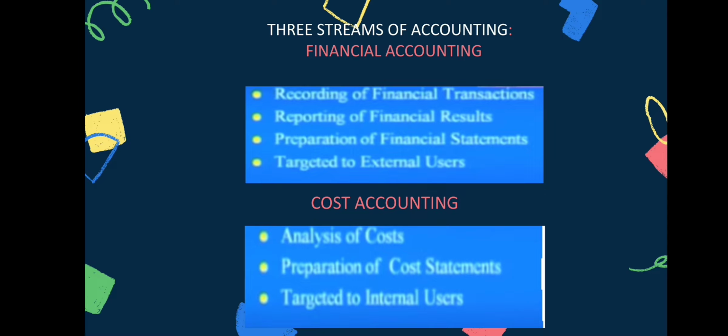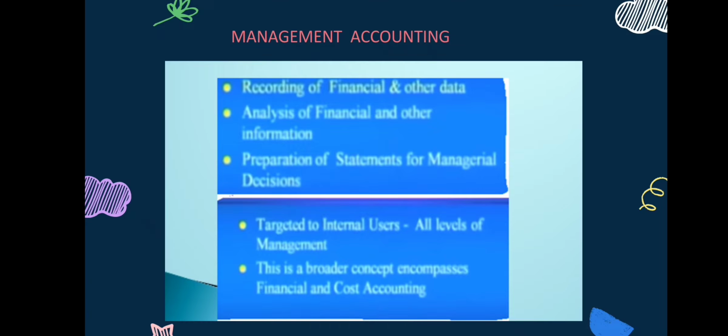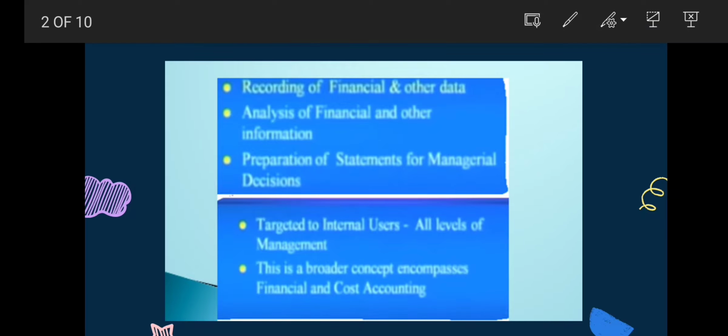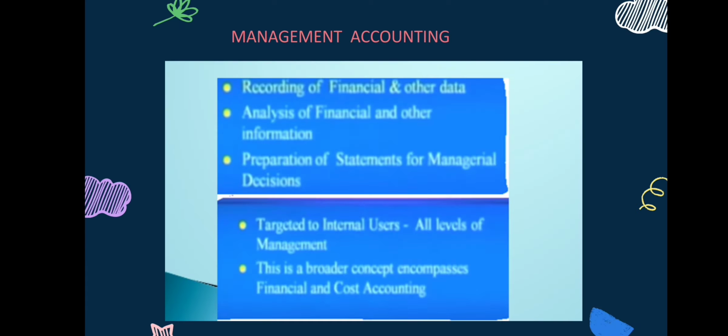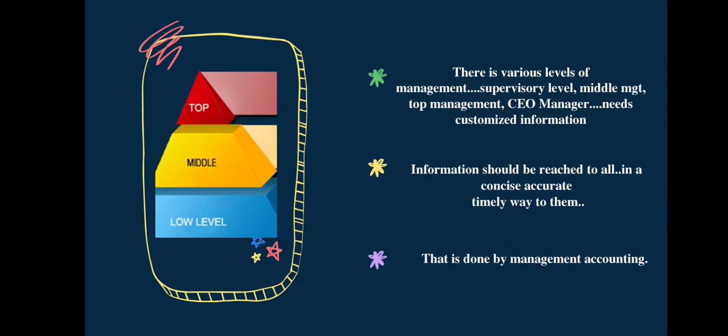It is especially related to the recording of financial transactions, reporting of financial results, and preparation of financial statements for the external users, those who are interested in the company's information, that is, the stakeholders of the company. To them, this financial accounting information will be very useful. That's financial accounting. Then the second stream of accounting is cost accounting.